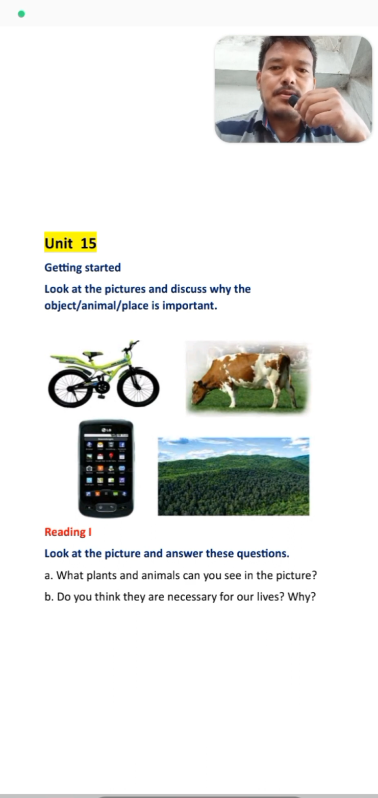And after this, students, now we have one text to read, and before reading the text, some questions are here. The first one is, what plants and animals can you see in the picture? And the second one is, do you think that they are necessary for our lives? Why? So these two questions are here, students. Before discussing this picture, now have a look at the picture first.